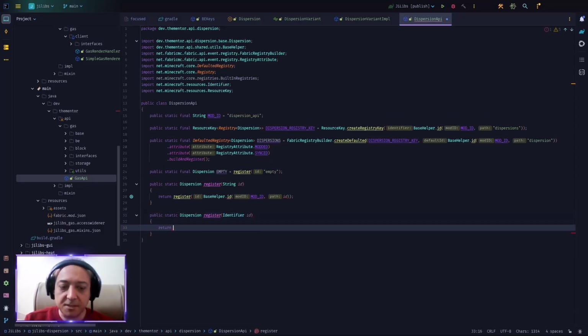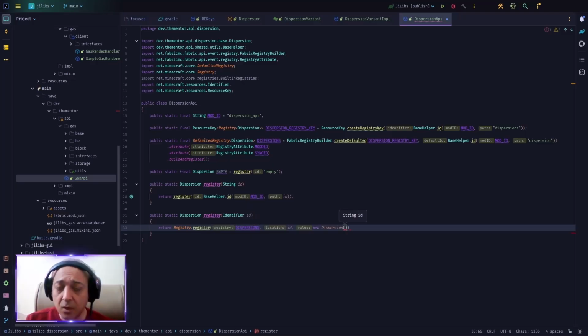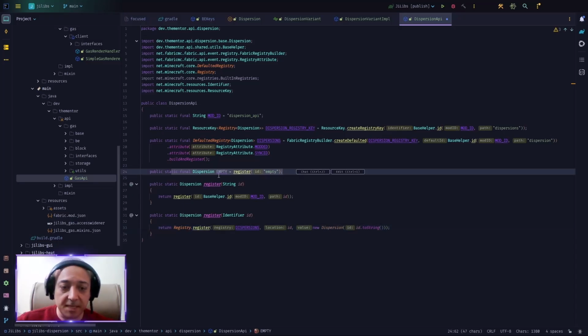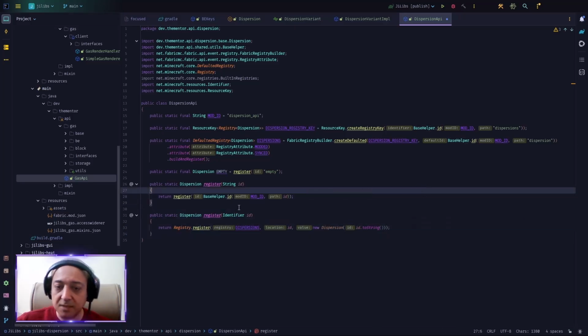So here we say return Registry.register. We want our category, that would be dispersions this time, with the ID that we sent in, and a new Dispersion. Here we want the ID as the string, so we say id.toString. This way we added our own dispersion into our system, and this is an implementation example, by the way. So we already registered an empty dispersion into our registry system using one of these two calls, and you can use each one of them.